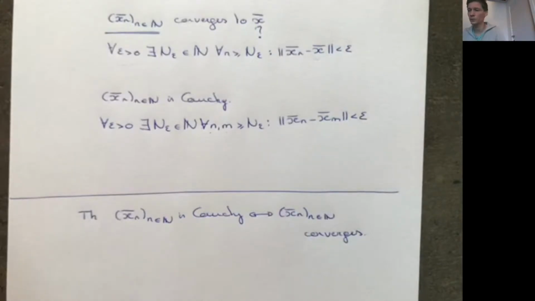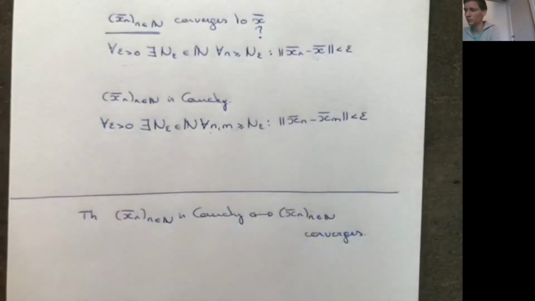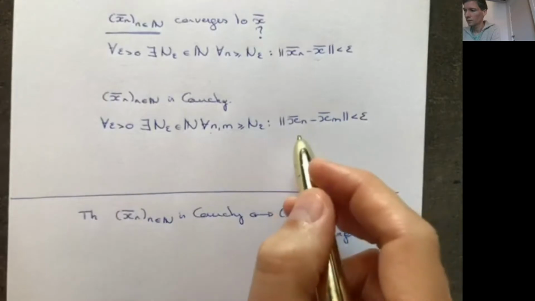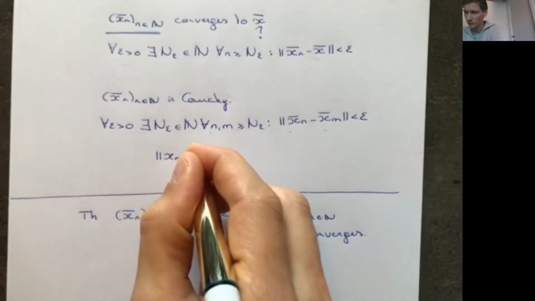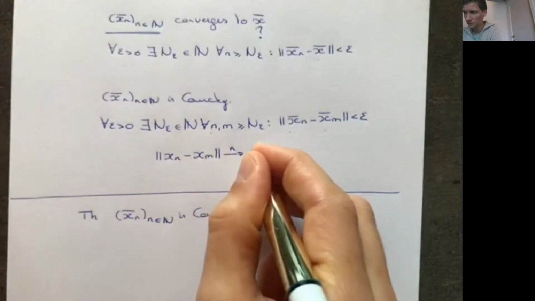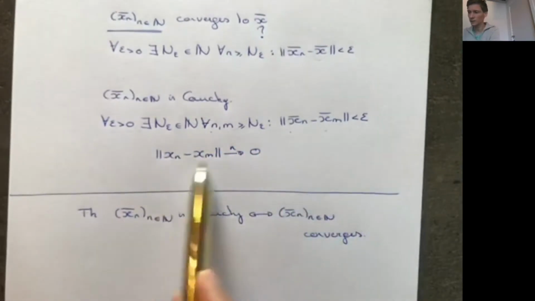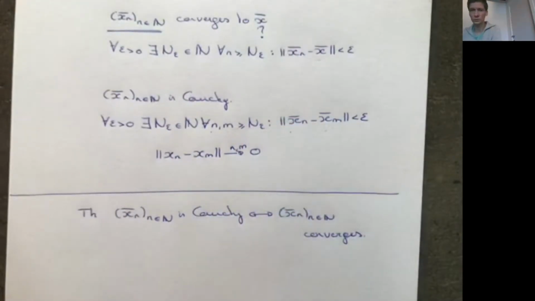So in order to know if a sequence converges, we can simply verify the second definition, right? Because then it's Cauchy. Instead of writing this entire definition, you can also write that the distance between x_n and x_m, if n and m go to infinity, is going to 0.